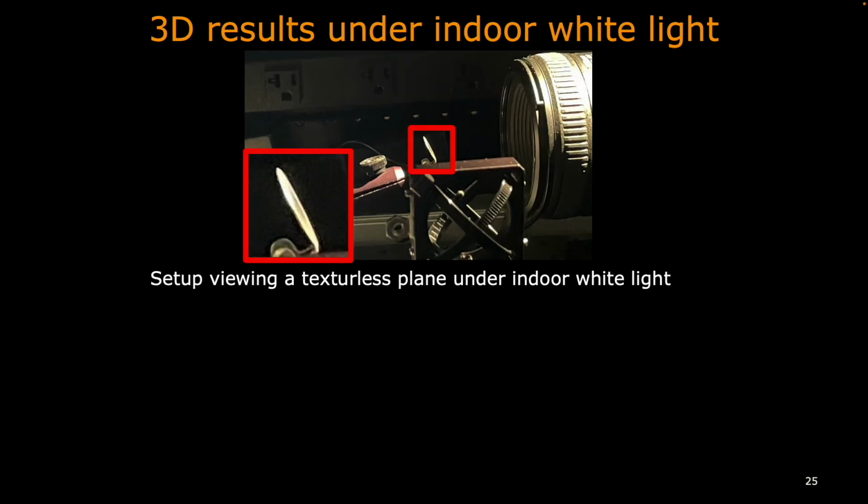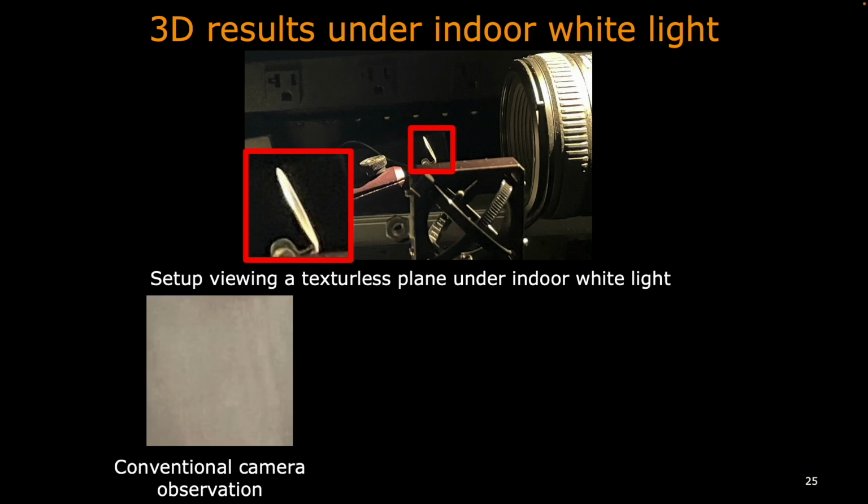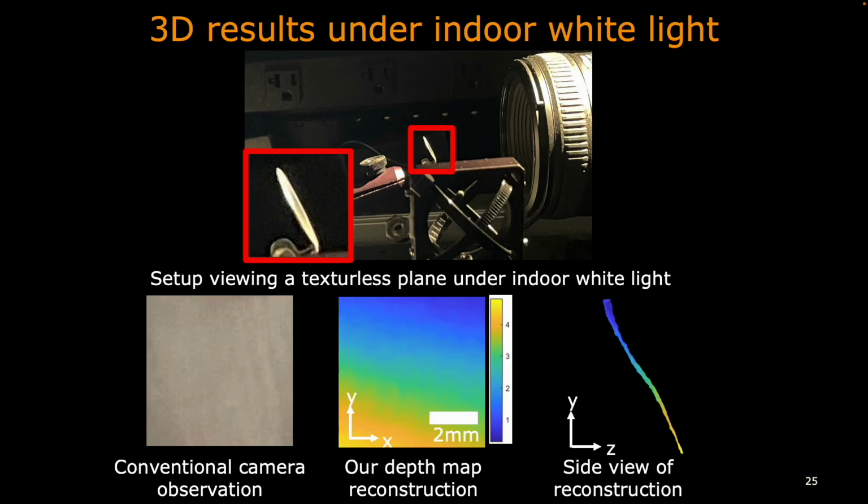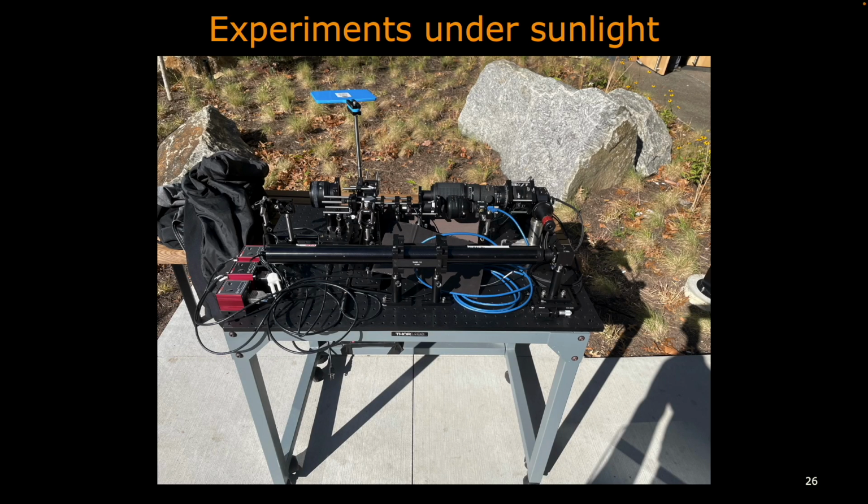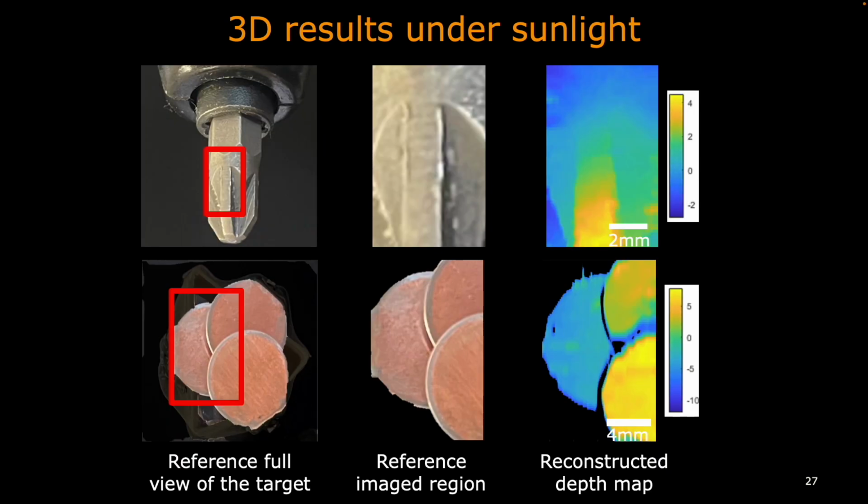Our setup can also image a tilted plane under indoor white light. In the target region the camera sees, the plane is totally textureless, but we can still reconstruct its depth map. We also move our setup under sunlight and reconstruct targets including the head of a screwdriver or multiple planes.